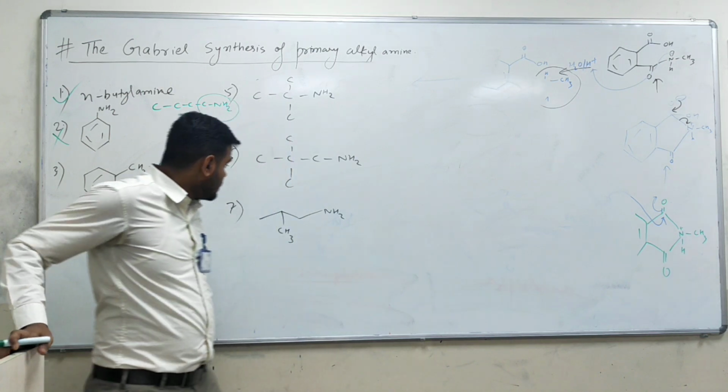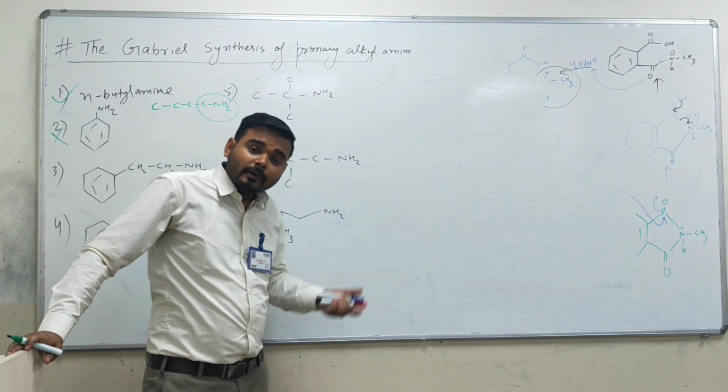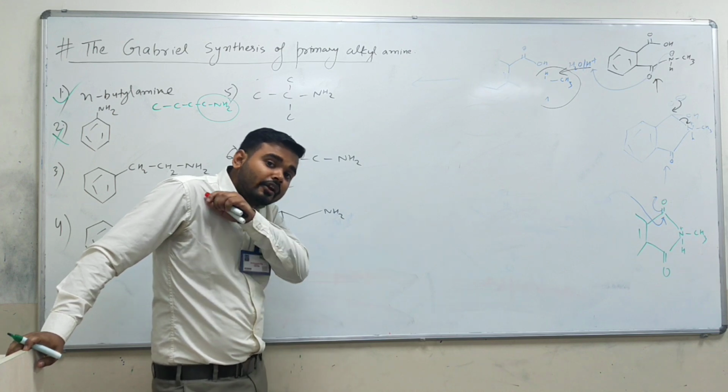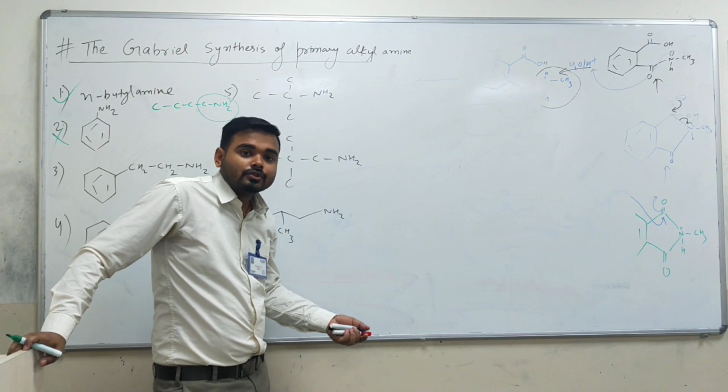But right now, if someone asks whether you can prepare arylamine from aryl halide via Gabriel synthesis, then no. Why? Because they do not undergo nucleophilic substitution.